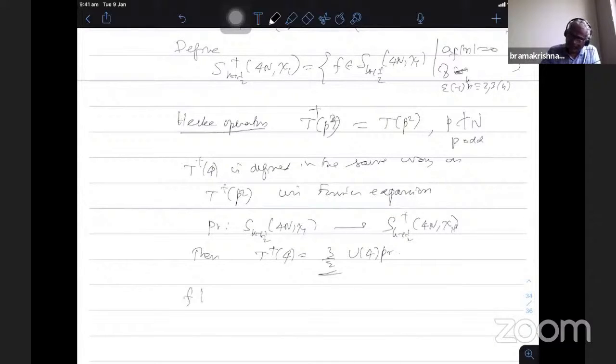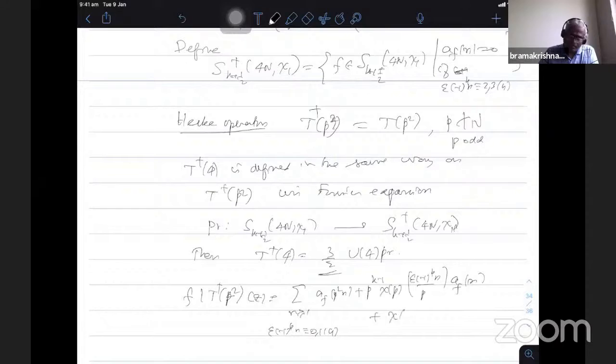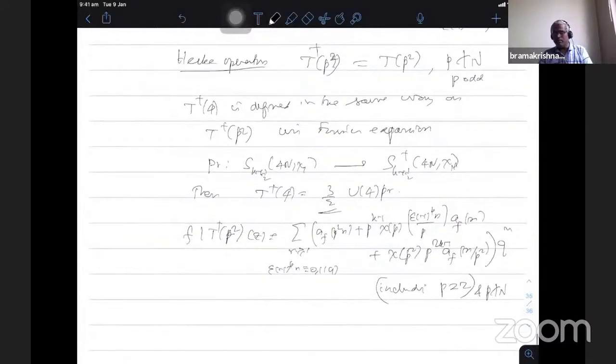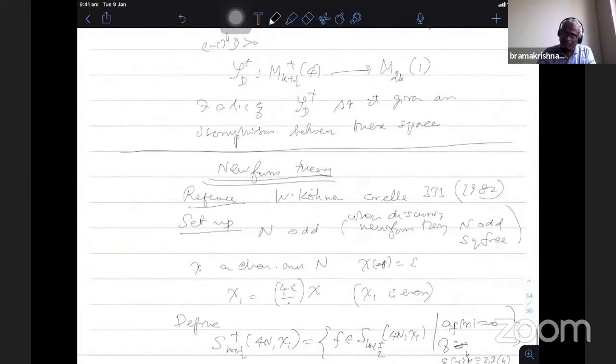So we have f | T_{p^2}^+ for every prime p, including p equal to 2, as the sum over n >= 1 with (-1)^k epsilon n congruent to 0 or 1 mod 4 of (a_f(p^2 n) + chi(p) (something)^{k-1} (epsilon n over p) a_f(n) + chi(p^2) p^{2k-1} a_f(n/p^2)) q^n, including p equal to 2, and p not dividing capital N. So for all p not dividing the level N, for him the level is N, because in the case of level 1, he already showed that it goes down to level 1.